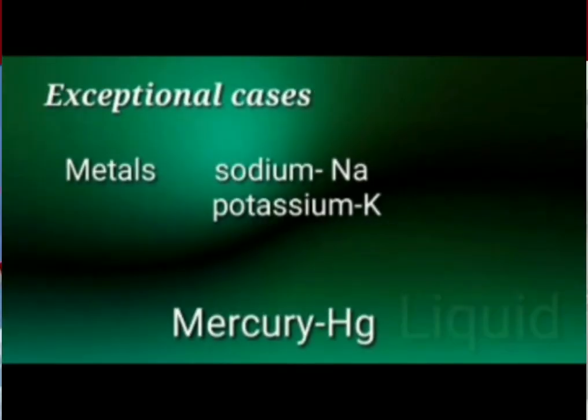We already said the metals are very hard. But in the case of sodium and potassium, they are not hard, they are very soft. We can easily cut them with a knife. And we know that metals are solid. But in the case of mercury, it's a liquid. These are the exceptional cases of physical properties of metals.